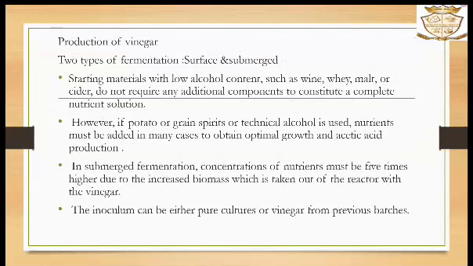Production of vinegar. There are two types of fermentation, surface and submerged. Starting materials with low alcohol content, such as wine, whey, malt or cider, do not require any additional component to constitute a complete nutrient solution. However, if potato or grain spirits or technical alcohol is used, nutrients must be added in many cases to obtain optimal growth and acetic acid production.